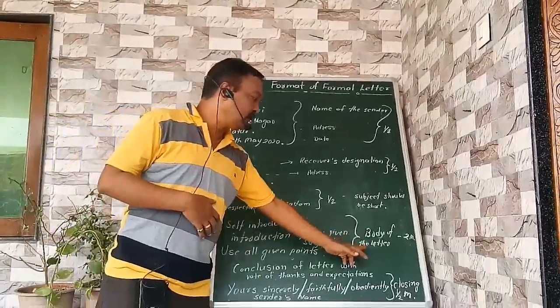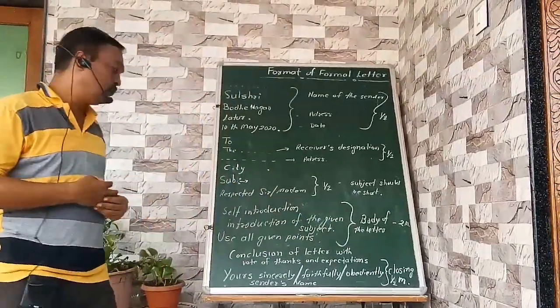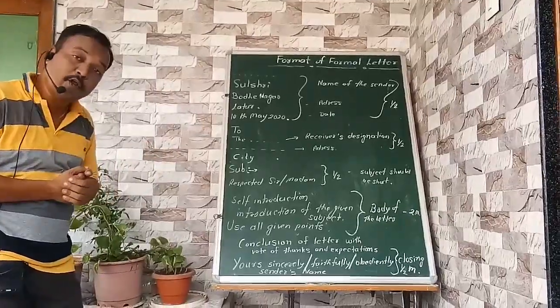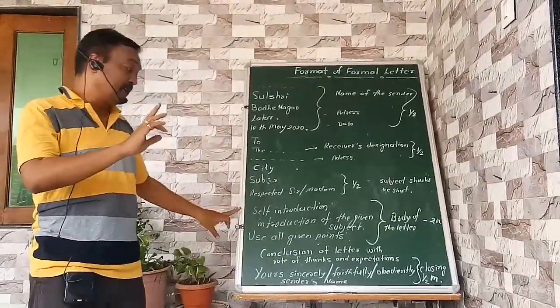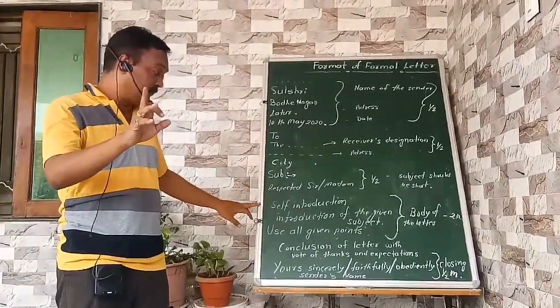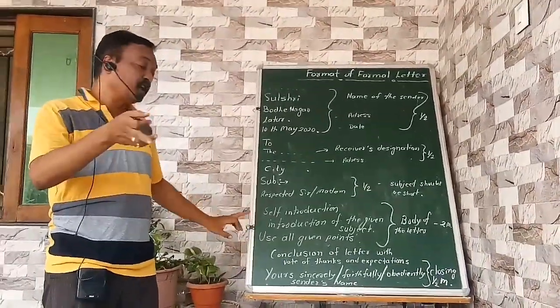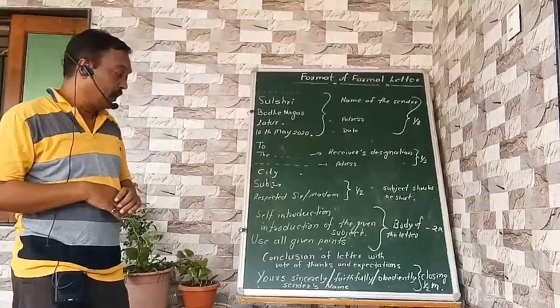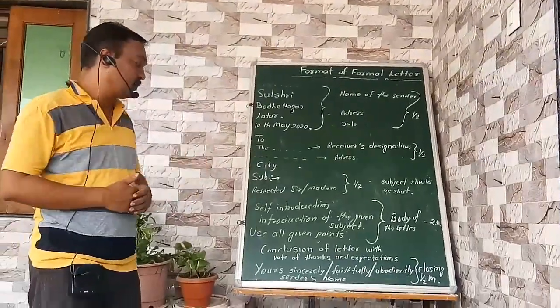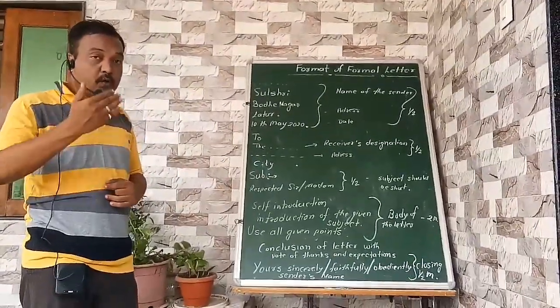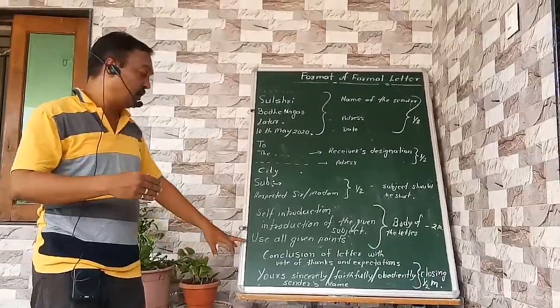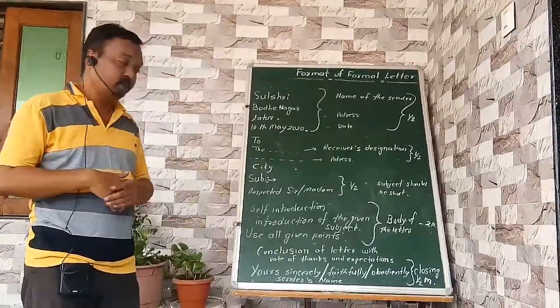We all know the body of the letter carries 2 important marks. And what should be there in the body of the letter? Very good. The self-introduction: introduce yourself first in very short words. Then the introduction of the given subject. And after the introduction of the given subject, we have to write regarding the points which are mentioned in the news or advertisement.